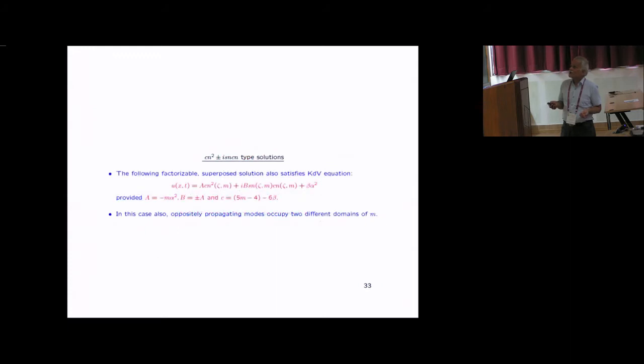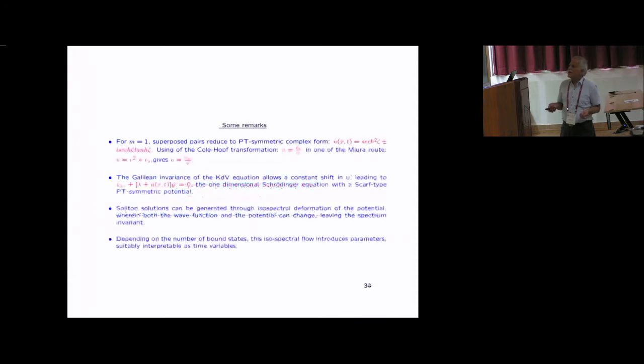Okay, so now more solutions, but always you find the same kind of thing. Here is a background, but again PT symmetric. cn is even, sn is odd, and there is an i sitting here. Now you can actually go to the real case, m equal to 1. You find these kinds of solutions. Very interestingly, this type of solution appears in the Bogoliubov-de Gennes type of equation in superconductivity.